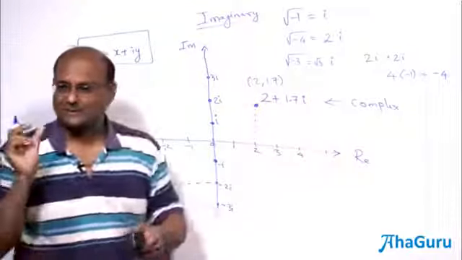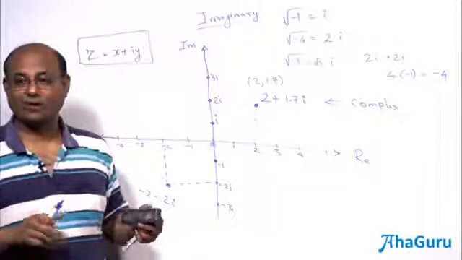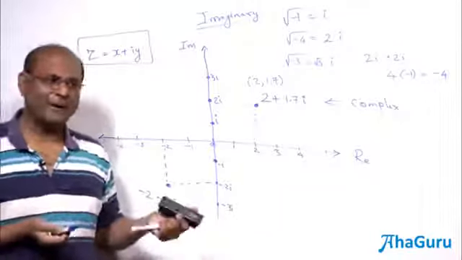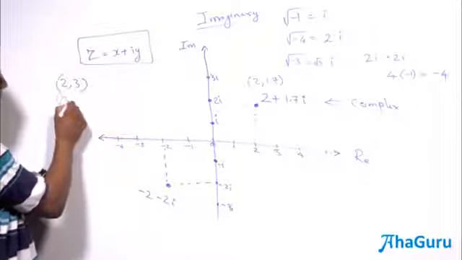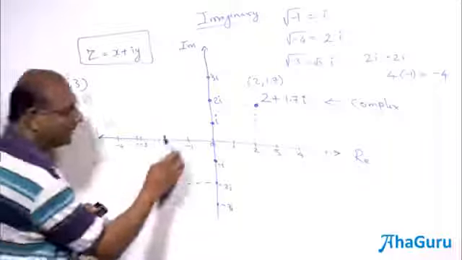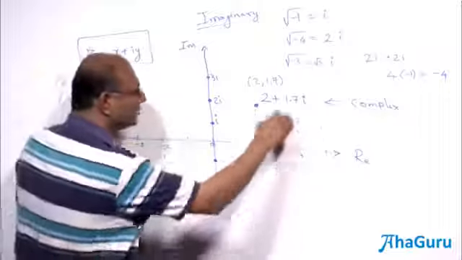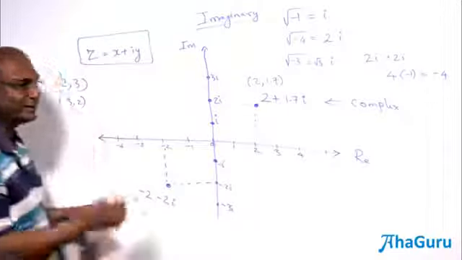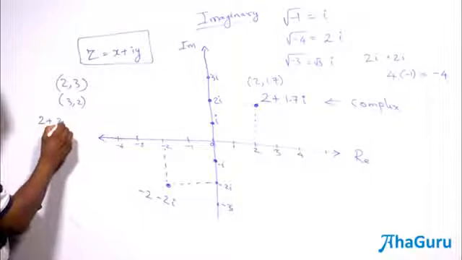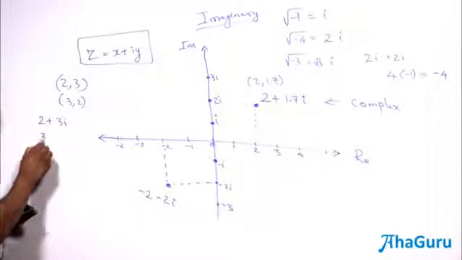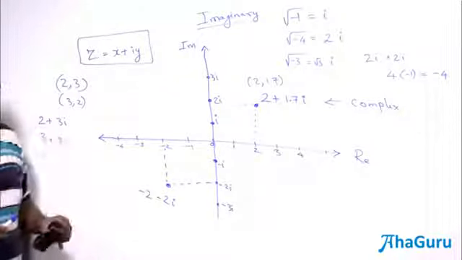Actually, a complex number is just two real numbers with a comma. We call it an ordered pair. Why is it an ordered pair? Because 2 comma 3 is different from 3 comma 2. Moving 2 here and 3 there takes us there. Moving 3 here and 2 there will take us there. These two are different points. The same way, 2 plus 3i is not the same as 3 plus 2i, because they are different points.